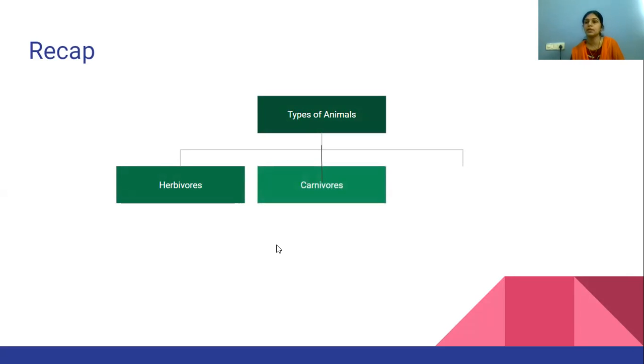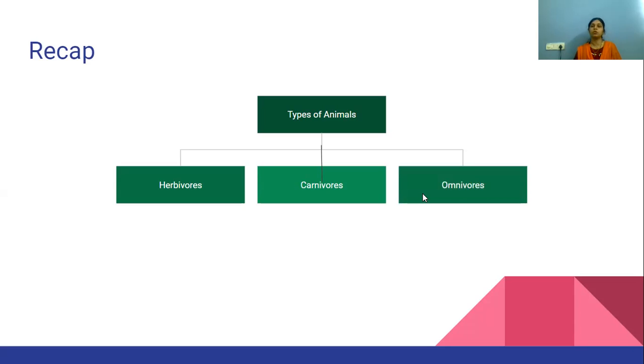The second one is the carnivores. Carnivorous animals are those which depend only on animals: flesh, bones, that's it. They will not eat herbs or plant products. And the third one is the omnivores. Omnivorous animals are those which can take plant products also and animal products also.